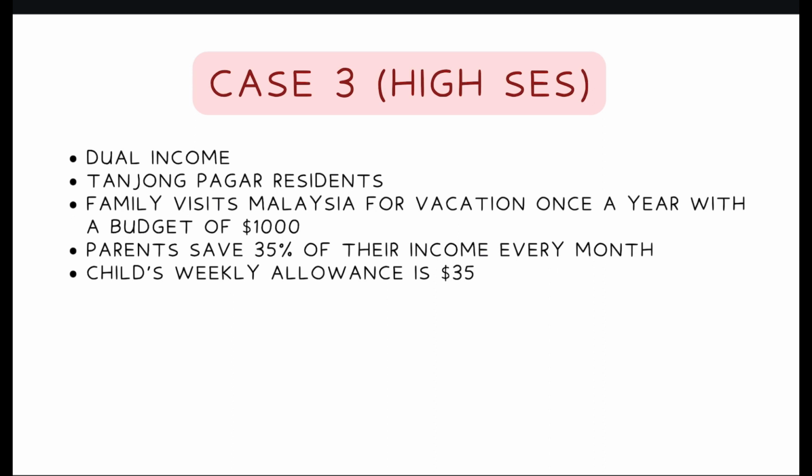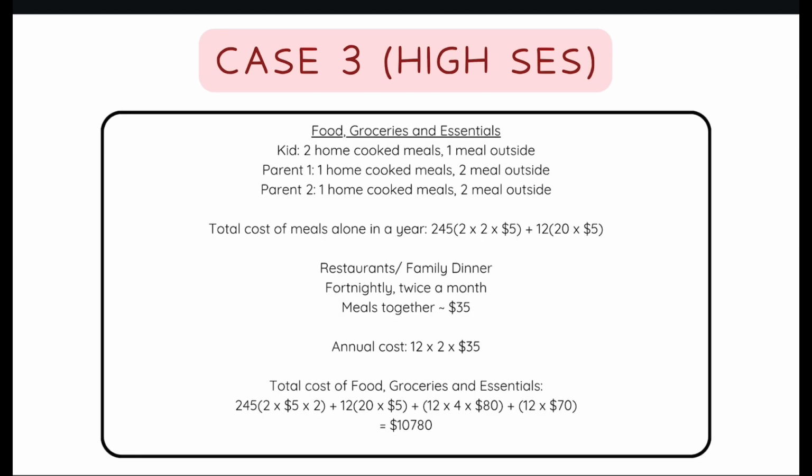Case 3, the family of high socioeconomic status, is dual income, Tanjong Pagar residents, visits Malaysia for vacation once a year with a budget of $1,000, saves 35% of their income every month, and their child's weekly allowance is $35. Moving on to food, groceries, and essentials. Assuming that the child has 2 home-cooked meals and 1 meal outside, and both parents have 1 home-cooked meal and